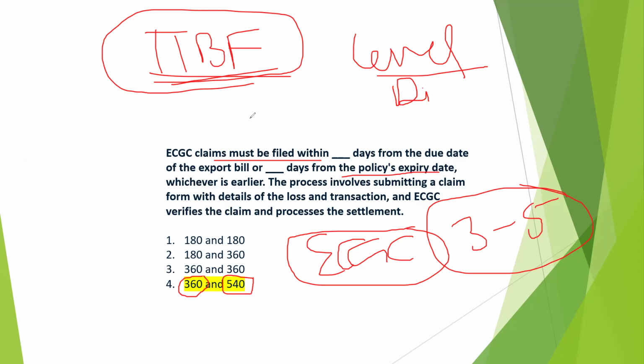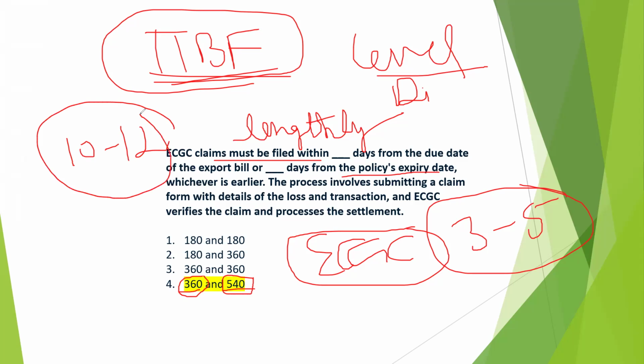Questions are also reported to be very lengthy by the candidates who have taken the exam. You have to read a lot, but the answer will be very short. Like here, you are seeing the answer is 360 days and 540 days, but to get 360 and 540 as the answer, you have to read a minimum of 10 to 12 lines. This much lengthy questions are also there.